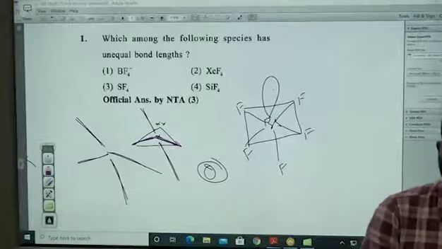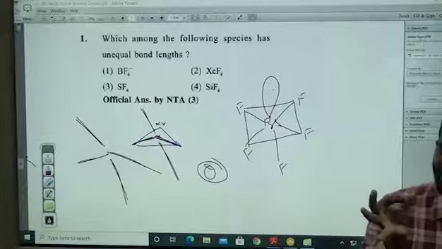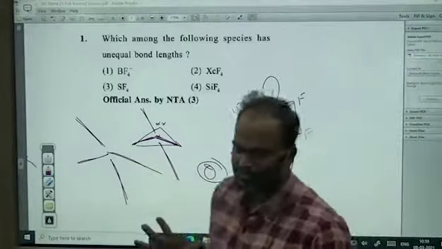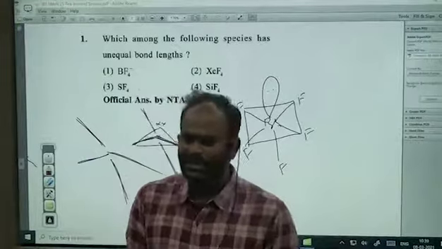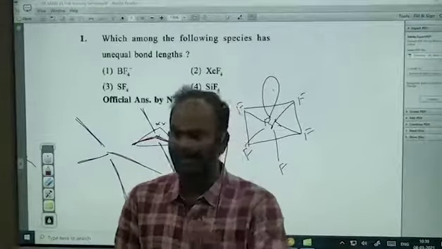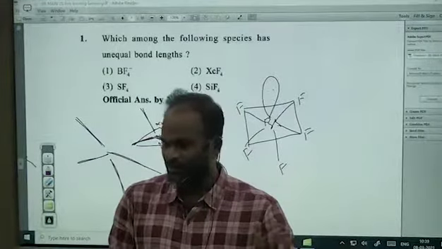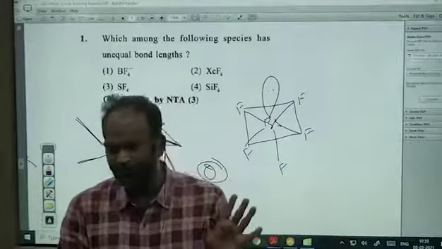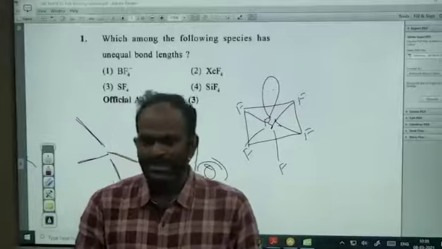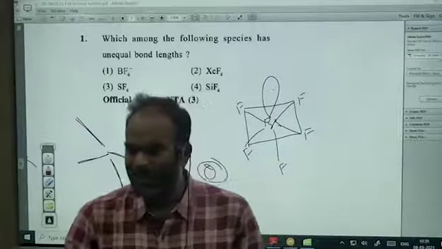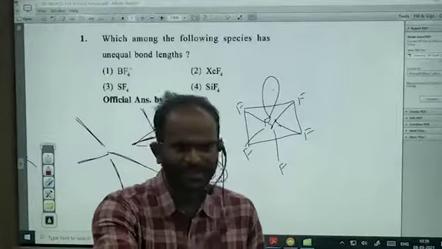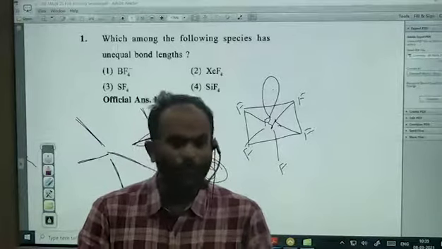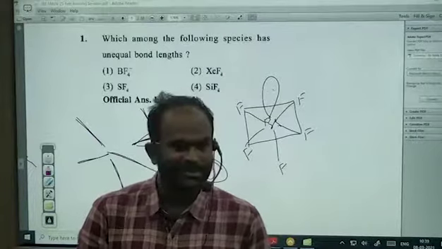That's why there is one very good point in hybridization. I like that point very much. The point is, whenever there is a lone pair, don't commit to the bond angle. I'll tell you with an example. H2O has 2 lone pairs and 2 bond pairs. What is the bond angle? 104.5 degrees.